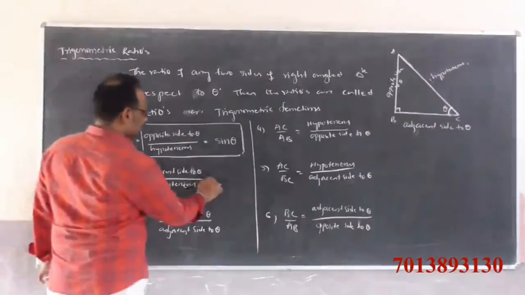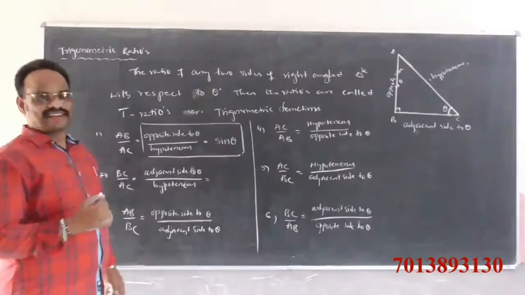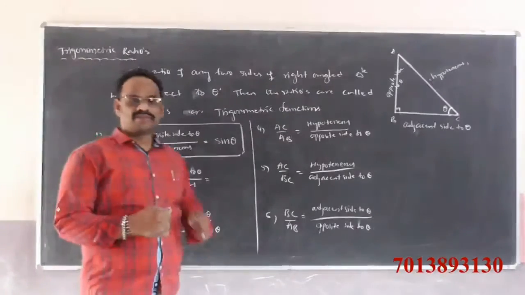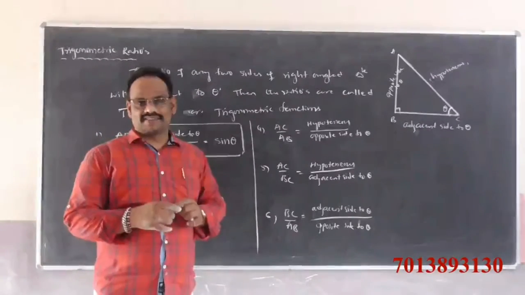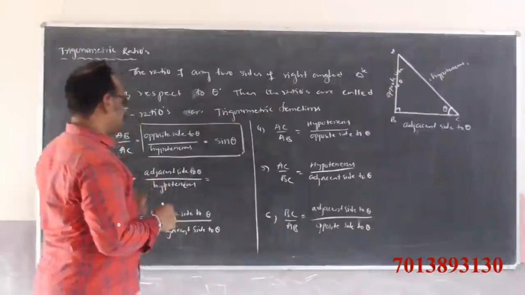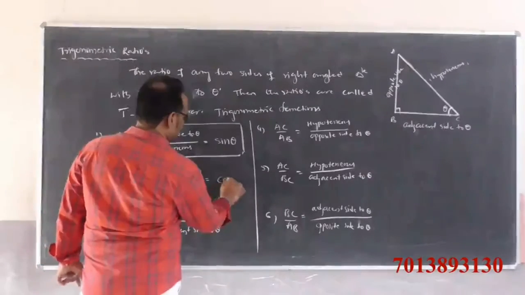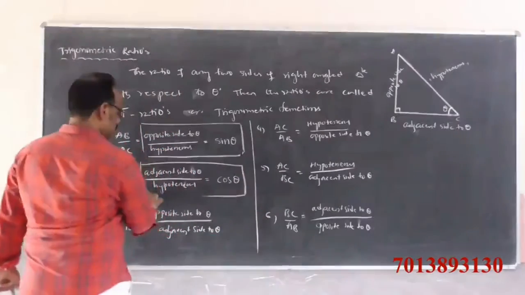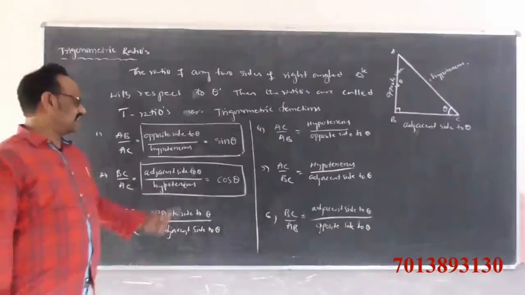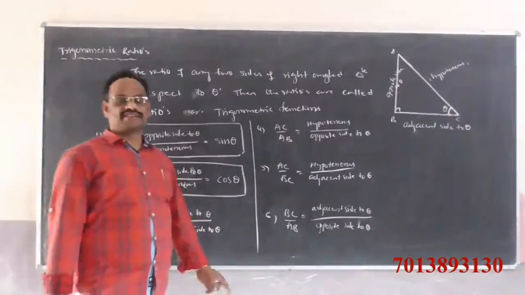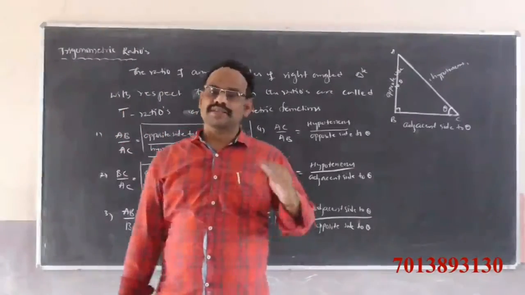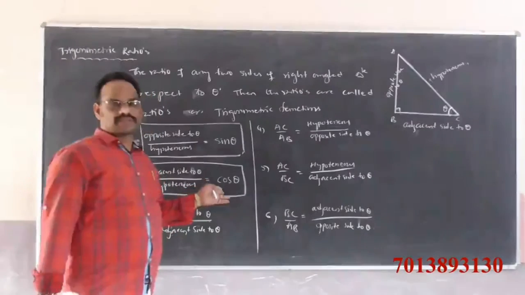Next, adjacent side to theta by hypotenuse, they gave the name cosine of theta, which can be written simply as cos theta.